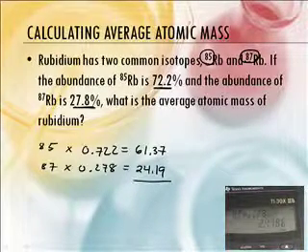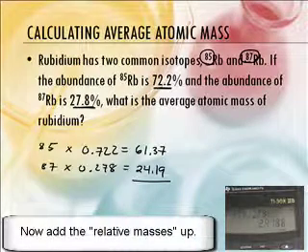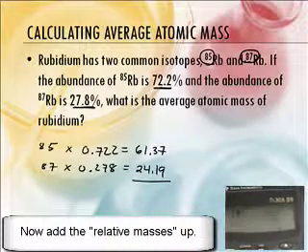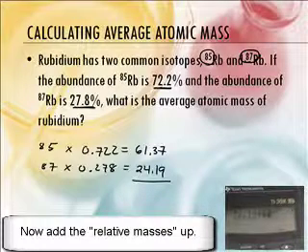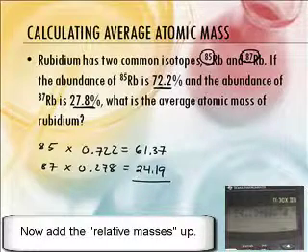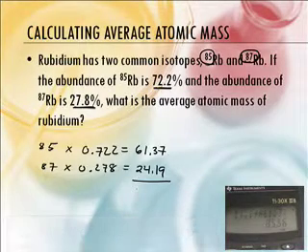And then rubidium 87 has a percentage of 0.278, or 27.8%, and you get 24.19. Then of course you add them up. Watch, folks, as Mr. Sams adds these two numbers up on his calculator. 24.19 plus 61.37. I bet you could have done this in your head faster than I did on the calculator. I could, actually.